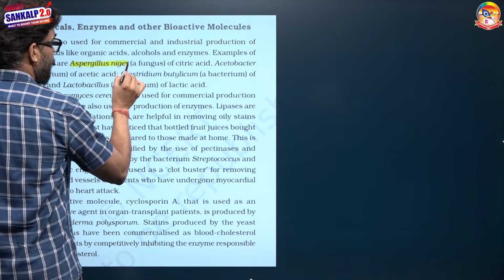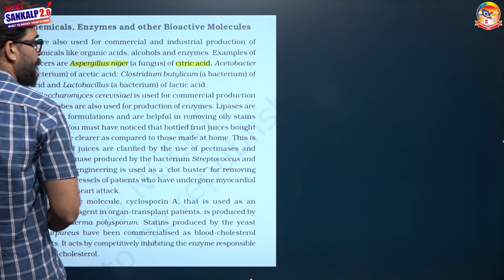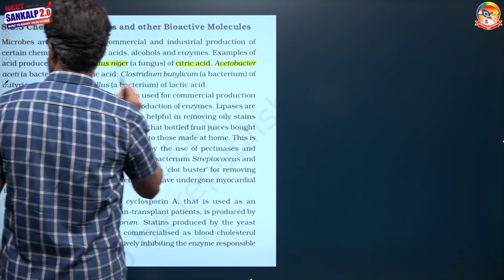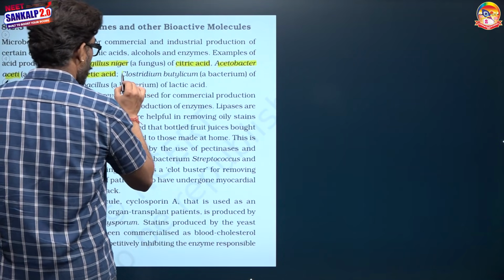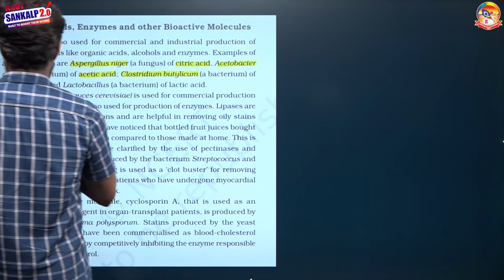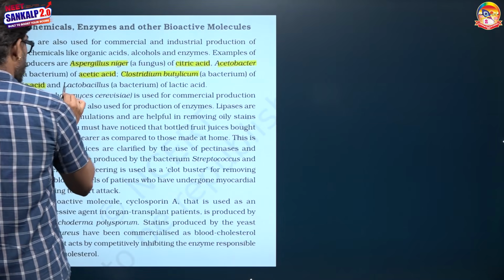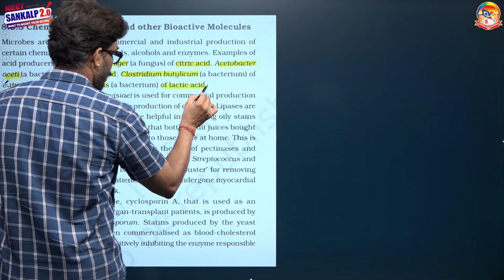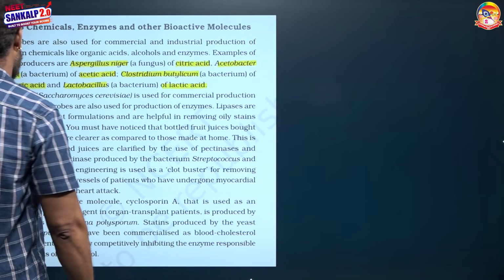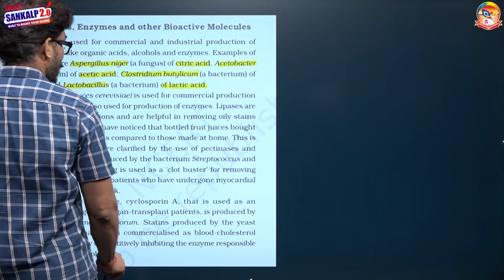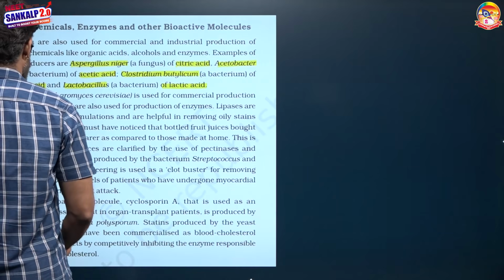Aspergillus niger, source of citric acid. Acetobacter aceti, source of acetic acid. Clostridium butylicum, source of butyric acid. And Lactobacillus, source of lactic acid. For example, for these products. Saccharomyces cerevisiae is used for the commercial production of ethanol.